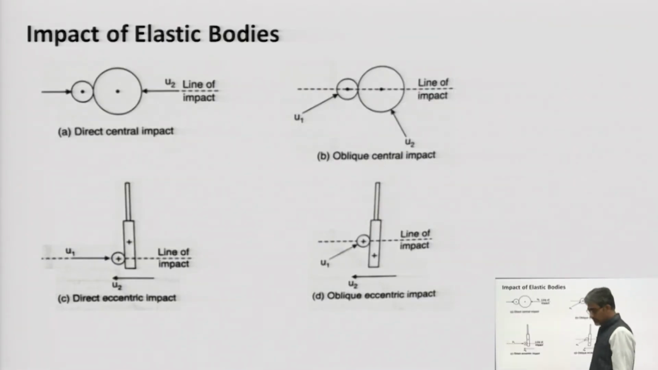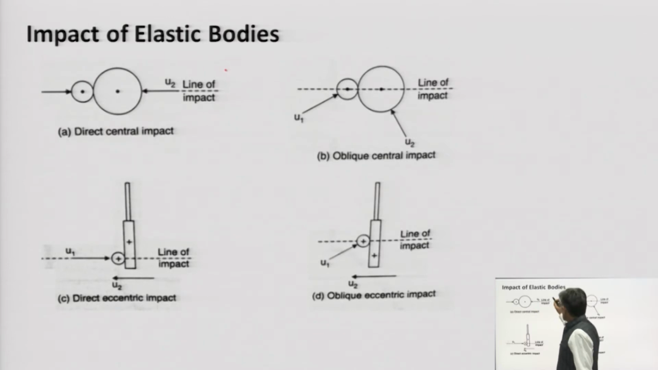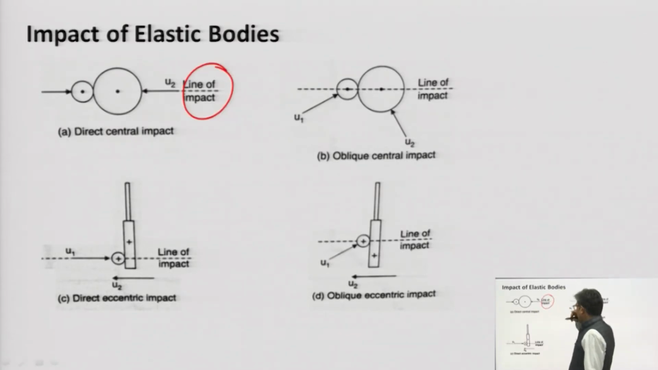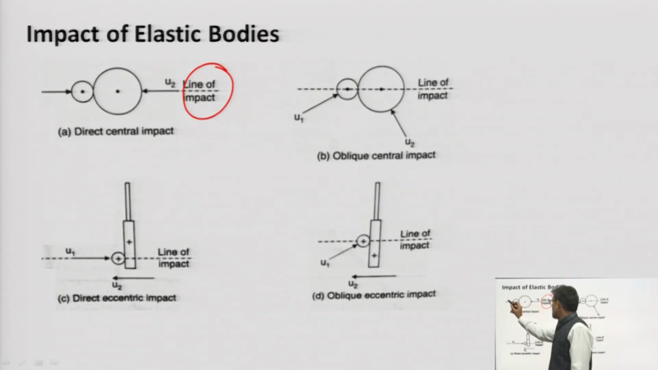So, first of all, we should define the technical parameters which are used in solving the questions. First of all, line of impact. Line of impact is the axis, or you can say it is the line of action.